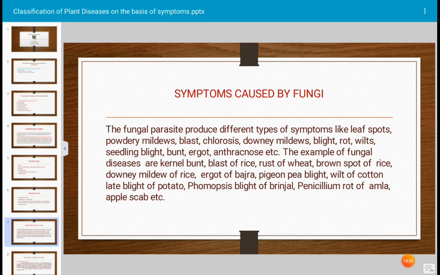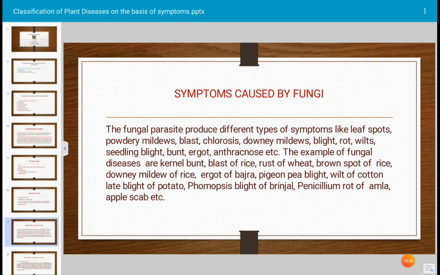And rot disease is mostly caused by the saprophytic fungi. Rot diseases are very common in post harvest vegetables as well as fruits. Again, the rot may be wet or dry. Dry rot is mostly caused by Fusarium, and wet rot is caused by Mucor, Rhizopus, Aspergillus. All species of Aspergillus cause rot disease. But how do the fruits get infected? Whenever during transportation the fruits get injured, through the injury the spores enter into the fruit and rot occurs.